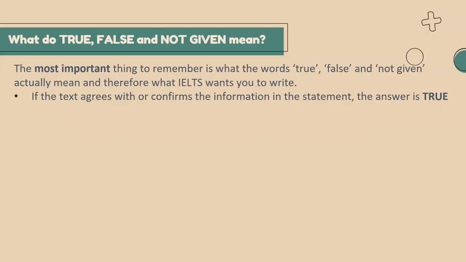I'm repeating it. If the information is correct with the statement, and the location and the sentence you are finding in the passage matches, then your answer is true.